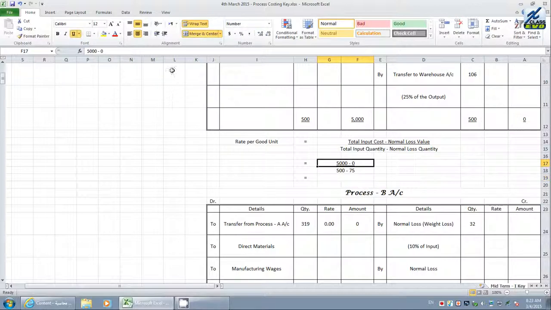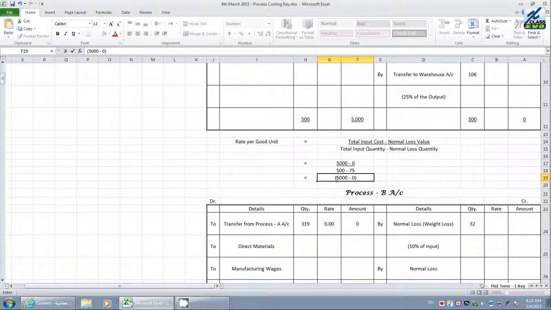That is nothing but the total value of cost, the total value of cost input divided by the quantum. Quantum is how much? 500 is input, total input quantity minus normal loss quantity, that is nothing but 75. You will be getting the value as, let's see what is the value. The value is 12 rupees.